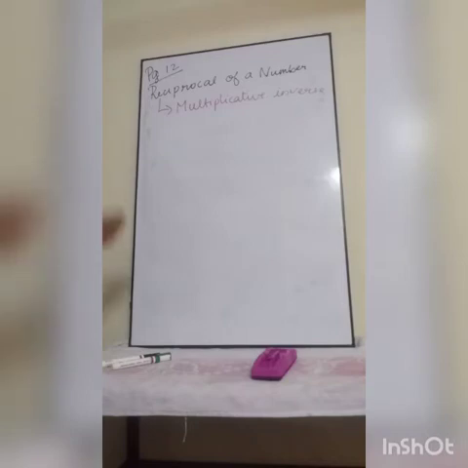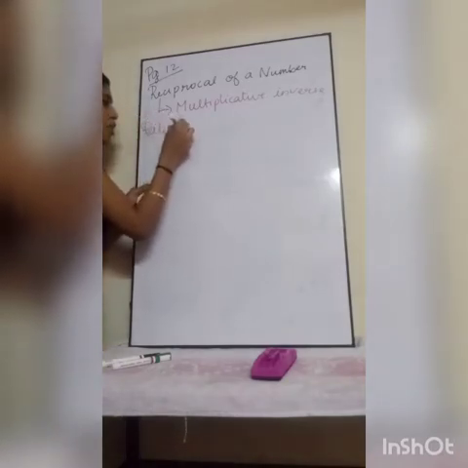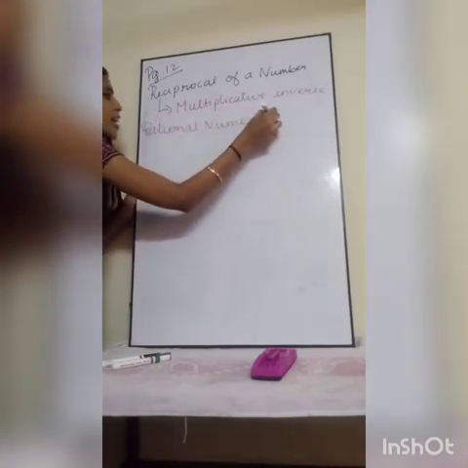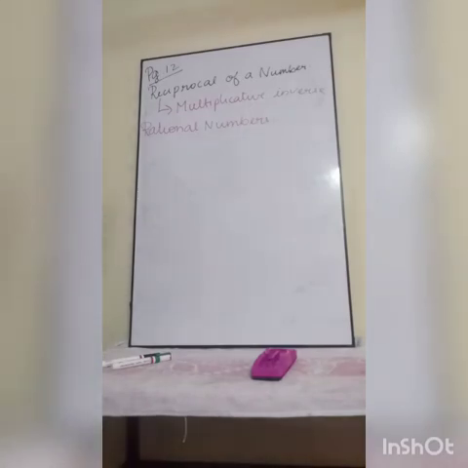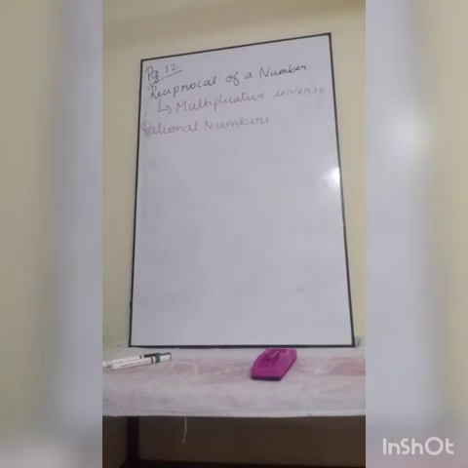Actually, this reciprocal starts from rational numbers only, because in integers there is no numerator and denominator of a number. It is not in p by q format. Integers are actually not in p by q format. So the reciprocal concept comes under rational numbers mainly. Okay, so it actually starts from rational numbers. Reciprocal means multiplicative inverse.